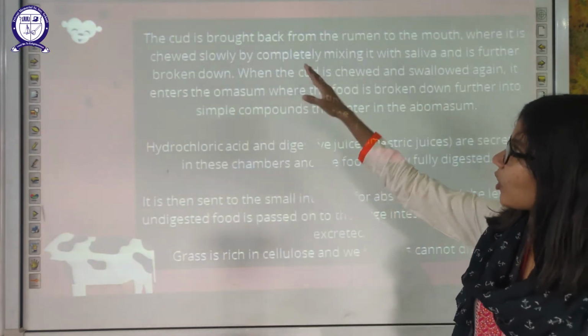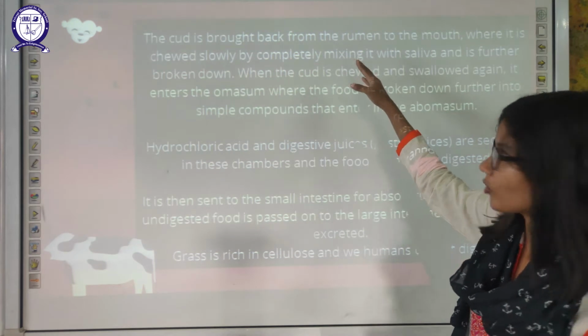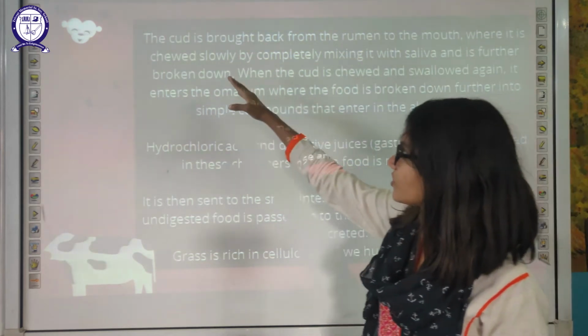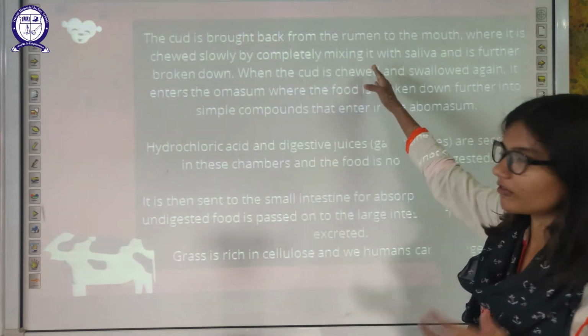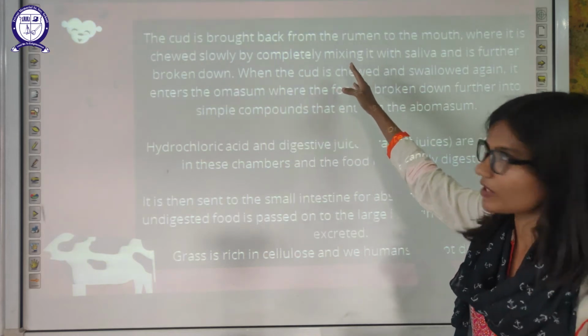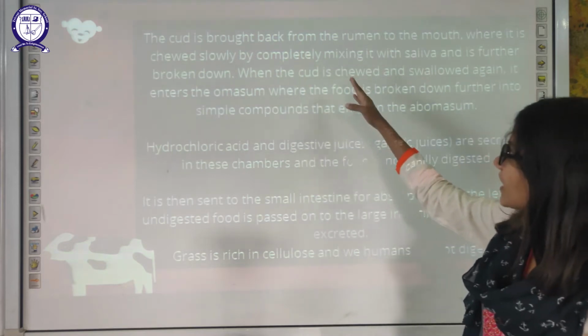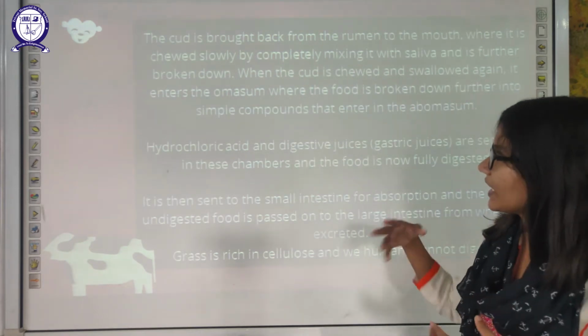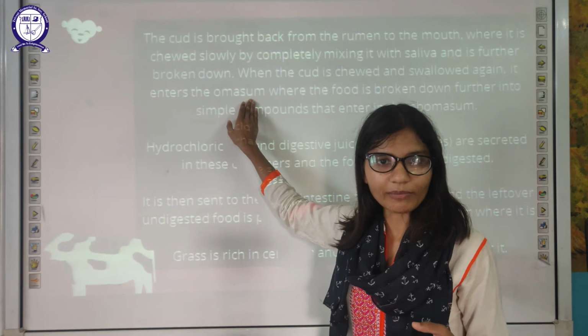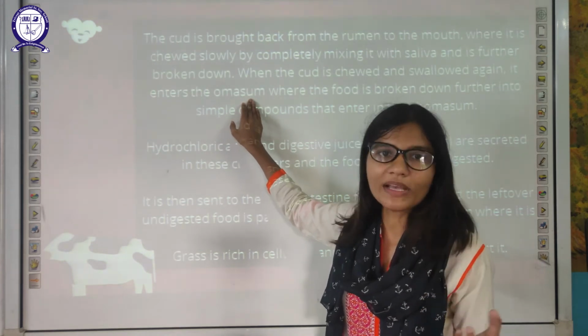Next, the curd is brought back to the mouth, where it is chewed slowly, completely mixing it with saliva and further breaking it down. When the curd is chewed and swallowed again, it will enter the third compartment. What is the third compartment? Omasum.